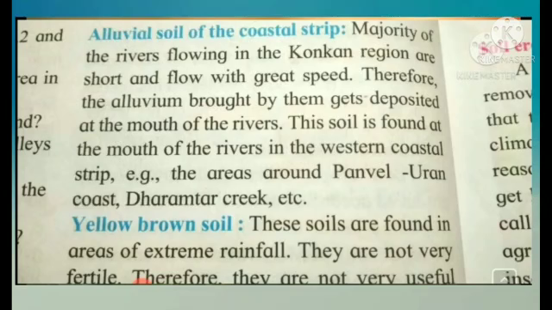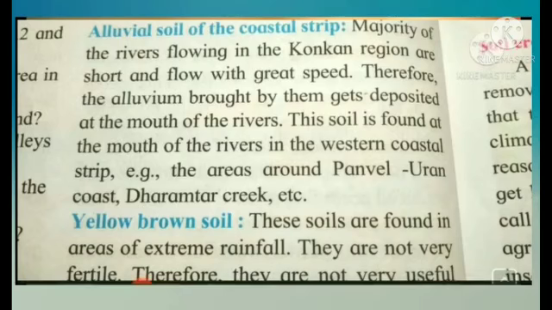So how is this soil found? It is found only near the coastal strip, only near coastal areas where the rivers are flowing. So, what happens when the rivers flow with great speed? They bring alluvium with them, and that alluvium gets deposited at the mouths of the river, and hence this soil is found there.